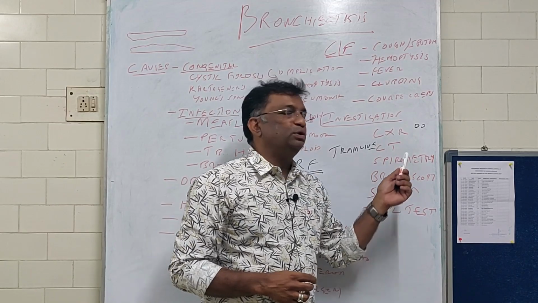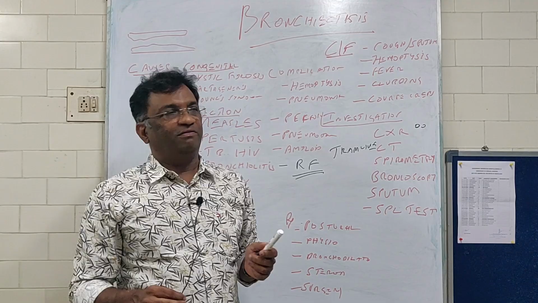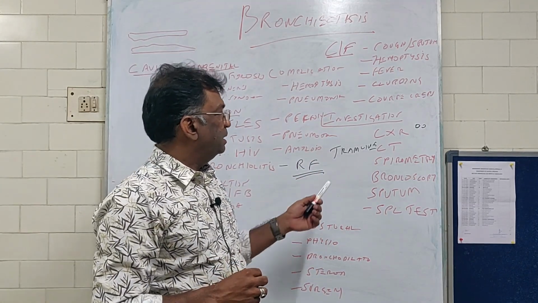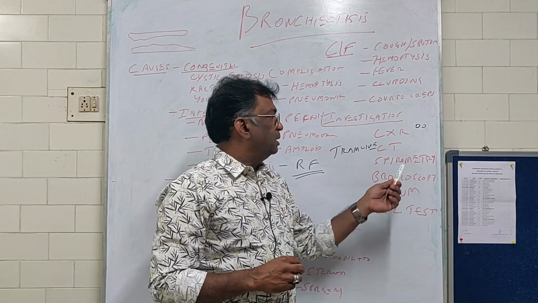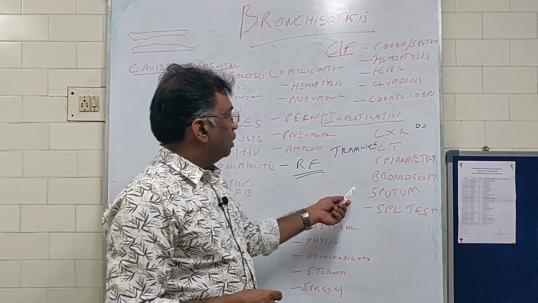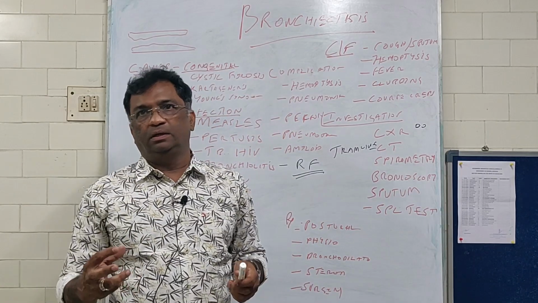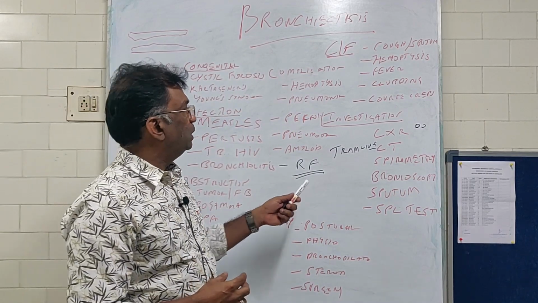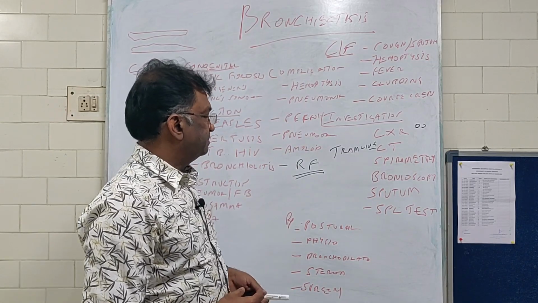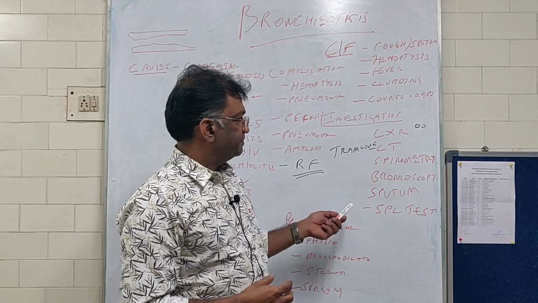A high resolution CT is the gold standard investigation for bronchiectasis. It virtually diagnoses bronchiectasis. You can do a spirometry to assess the lung capacity. Bronchoscopy should be done especially if you suspect any obstruction. And also, I told you, another indication of bronchoscopy is hemoptysis, so that you can see which vessel is bleeding and arrest the bleed.